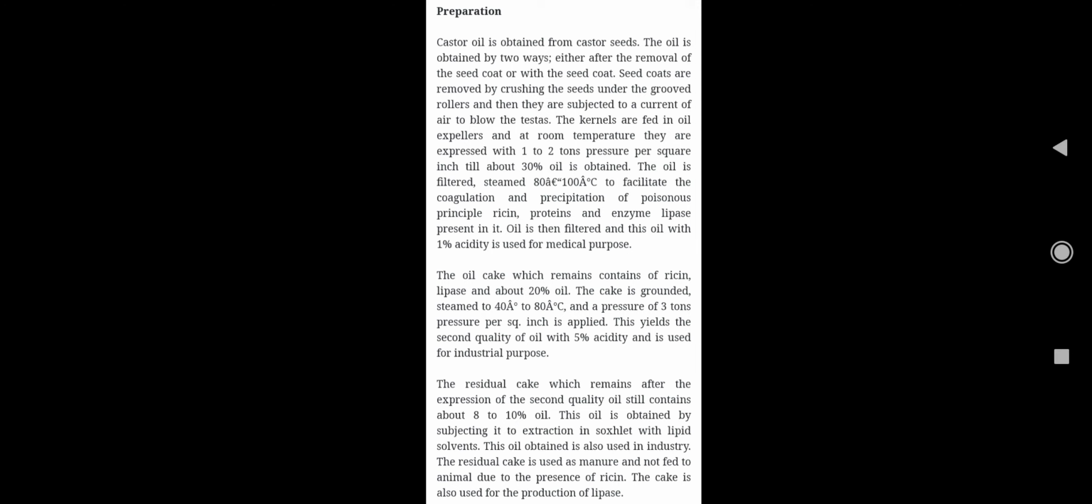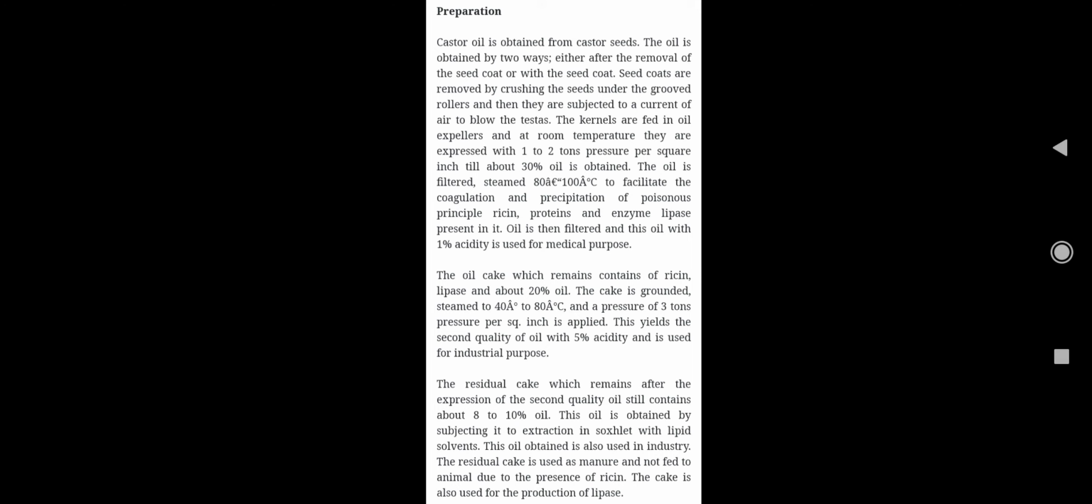30% of oil can be obtained by this process. So the oil is filtered, steamed at 80 to 100 degree centigrade to facilitate the coagulation or precipitation of poisonous principle like ricin, R-I-C-I-N, that is the poison, remember, right? And the protein and enzyme lipase which are present there. So oil is then filtered, and then oil with 1% acidity can be used for medicinal purpose, right? Only 1% acidity, remember, right?